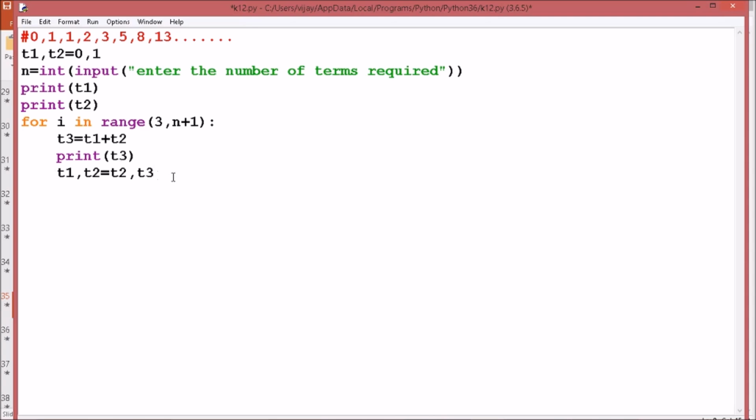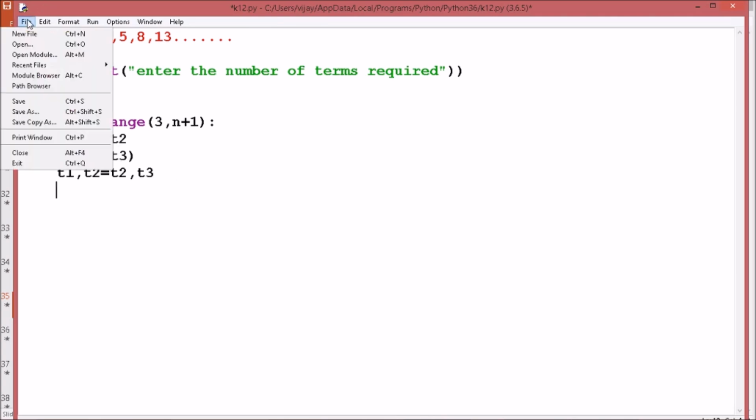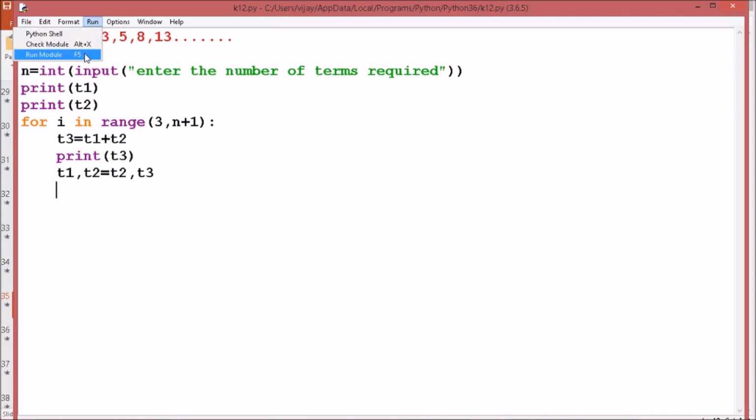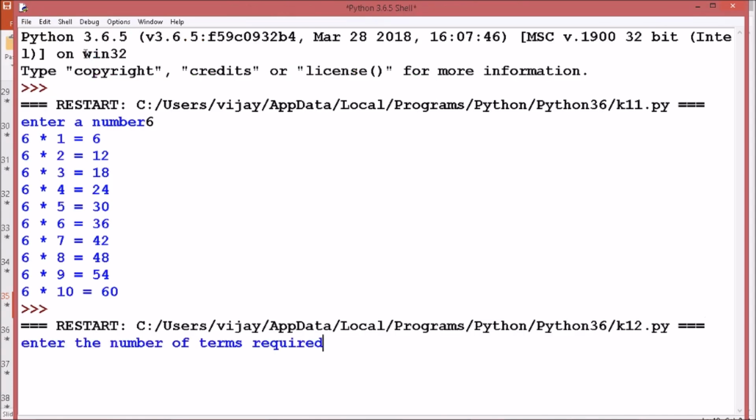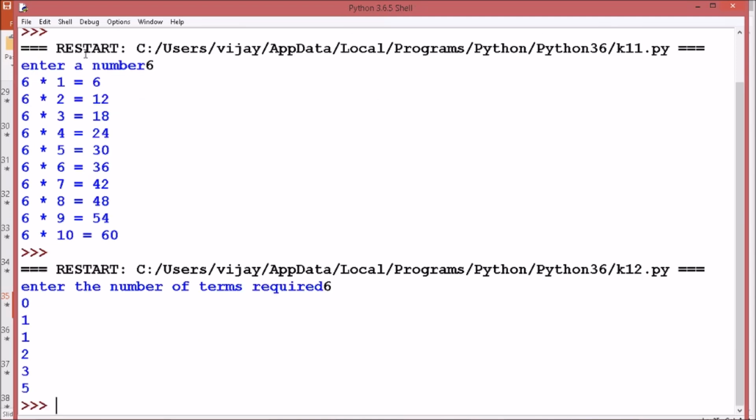So this way we'll be moving ahead. If I require only 6 terms, it is going to display 0, 1, 1, 2, 3, 5, which are the first 6 terms of the Fibonacci series.